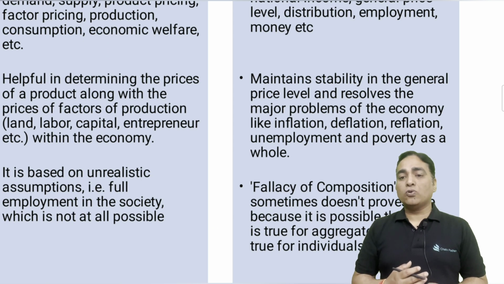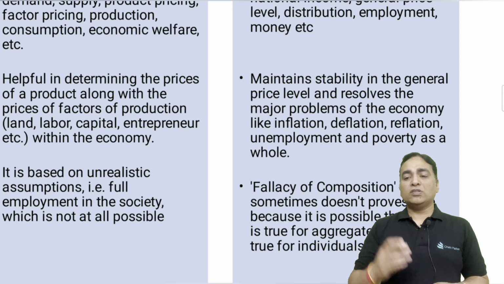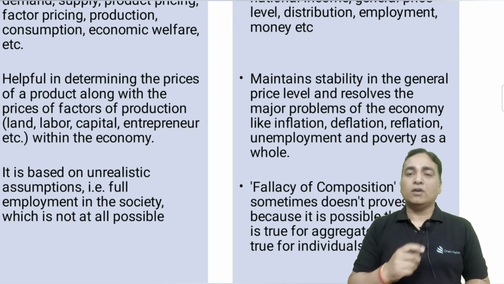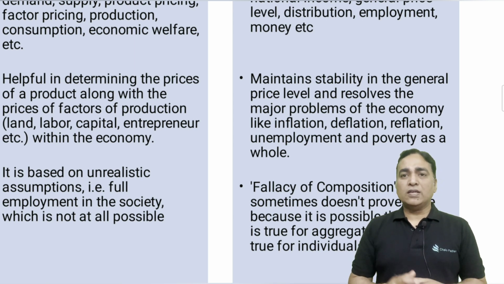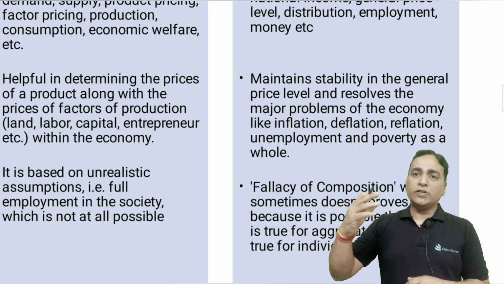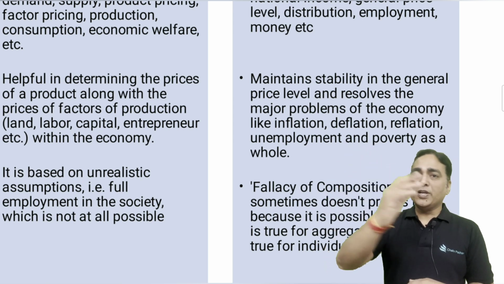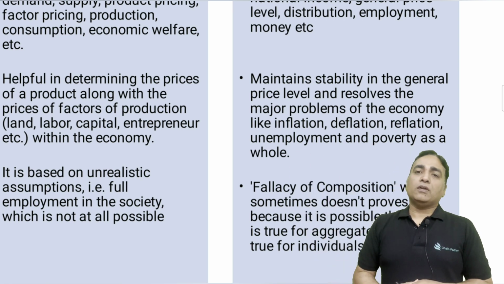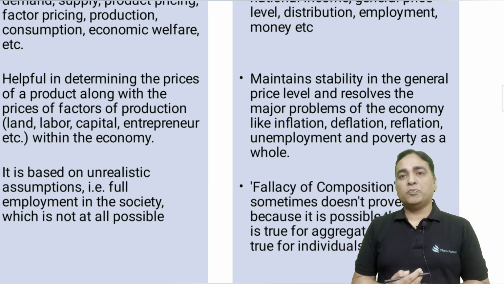What is the limitation of macro? Please understand, macro can be called a fallacy of composition. What does this mean? It means that it does not provide the true picture or the right picture for an economy. I give you an example. Please understand this point. We say our economy is growing. It has grown from 3 trillion to 4 trillion to 5 trillion, 10 trillion. Tomorrow it will be 15 trillion, 20 trillion, or maybe more, right? So can we still assume that all our people are increasing their per capita incomes? It might not be possible.